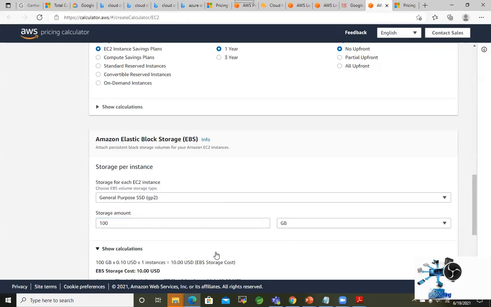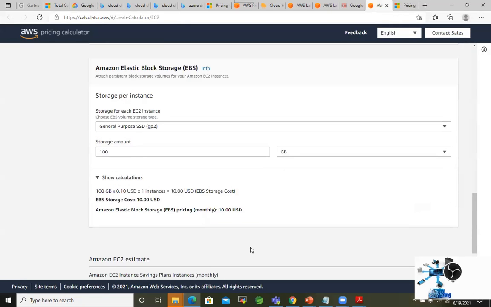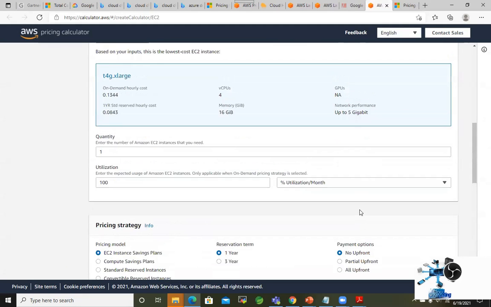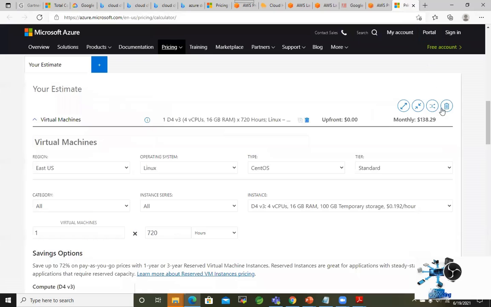Fine. SSD, same, that's fine. The cost, as AWS says, is 71.54 US dollars, roughly.